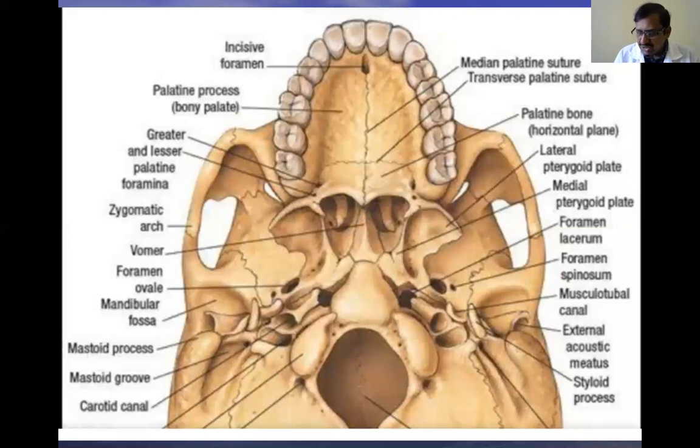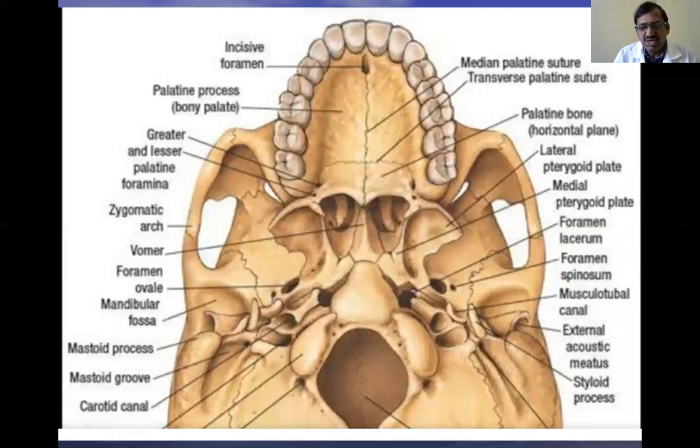Next, why are you supposed to know about the temporomandibular joint? What is the use? That is also very important, because there are many clinical conditions, especially for dentists, during road traffic accidents, or due to degenerative changes of the temporomandibular joint, which may produce pain along the muscles supporting the joint.